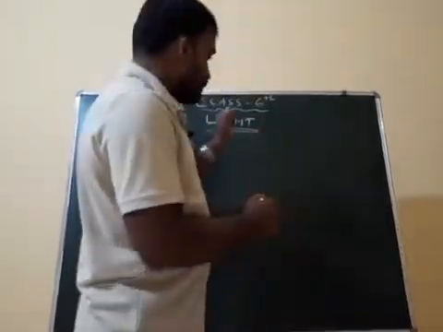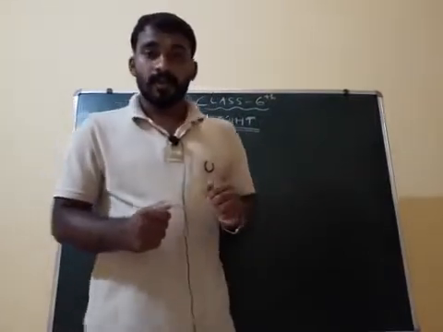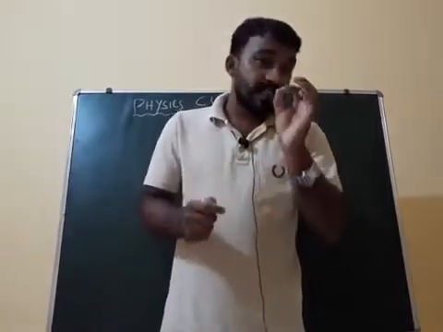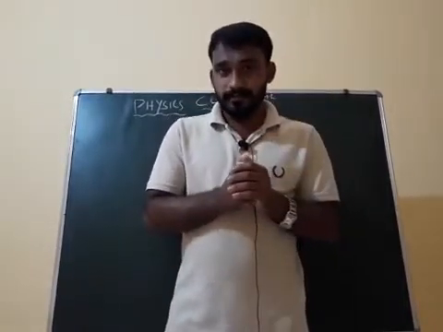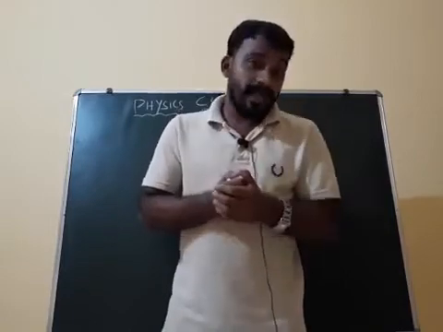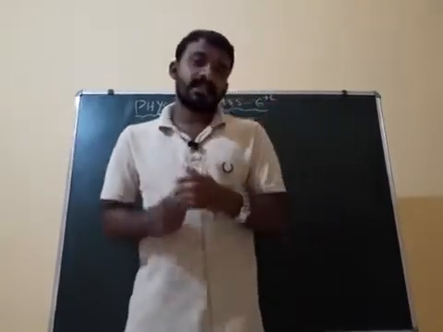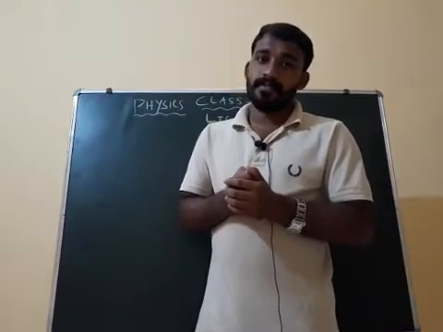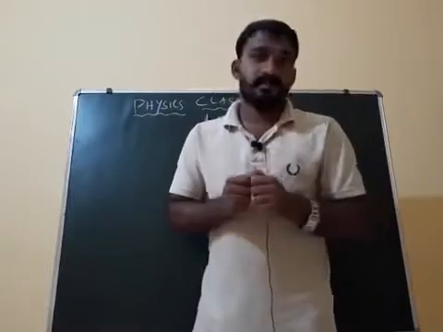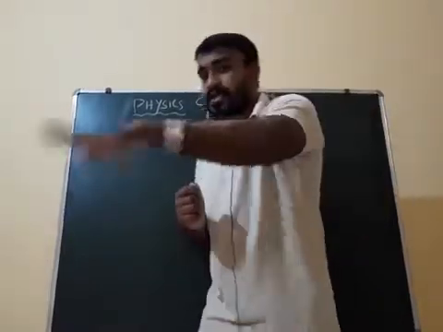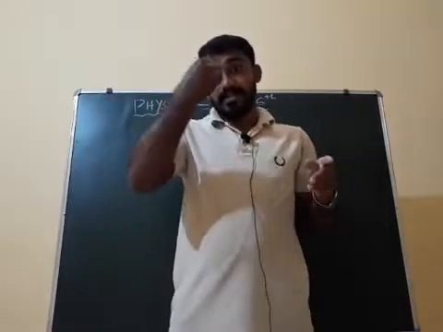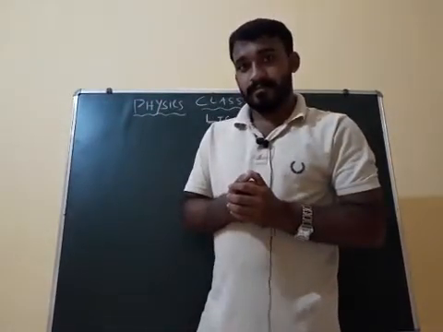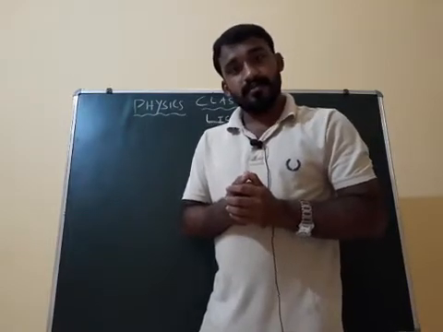So, what is light? Light is a form of energy which gives the sensation of vision. And we can see a substance when light falls on that substance, and from that substance the light is reflected to our eye. Clear?